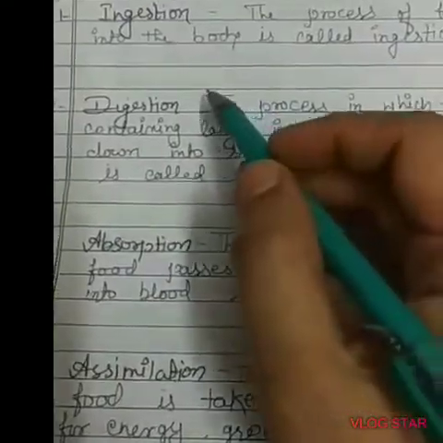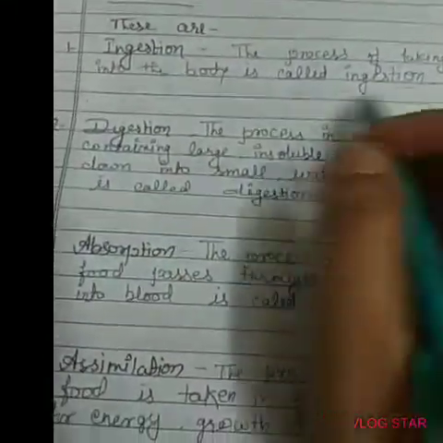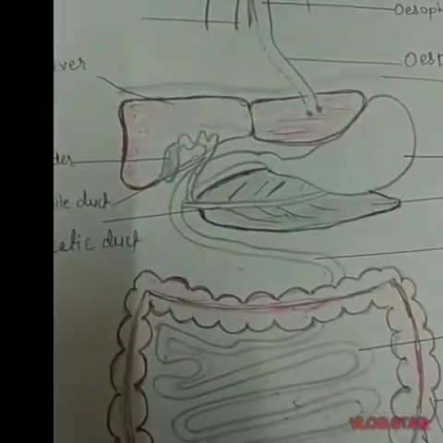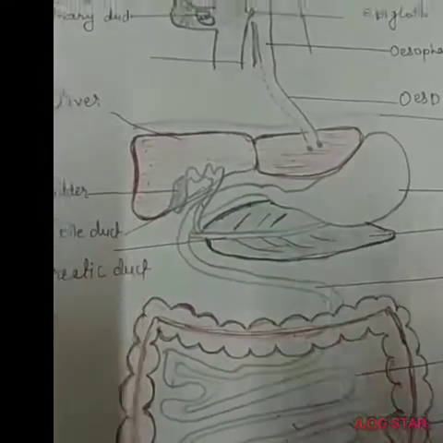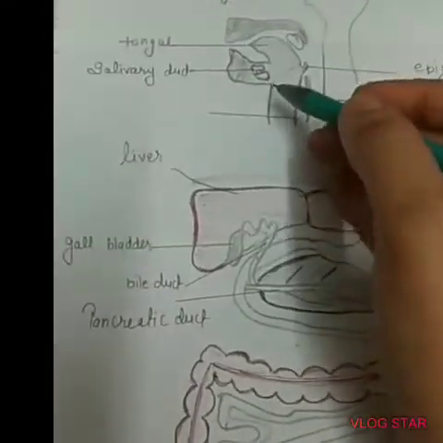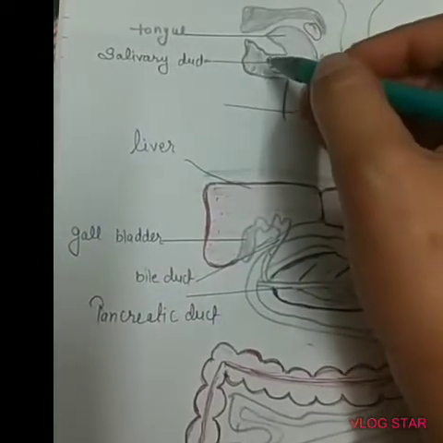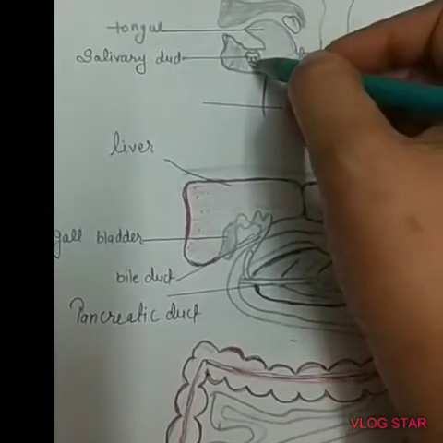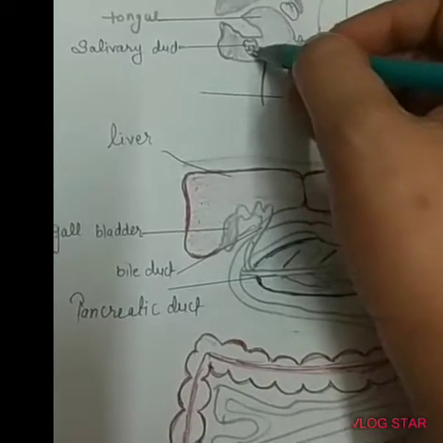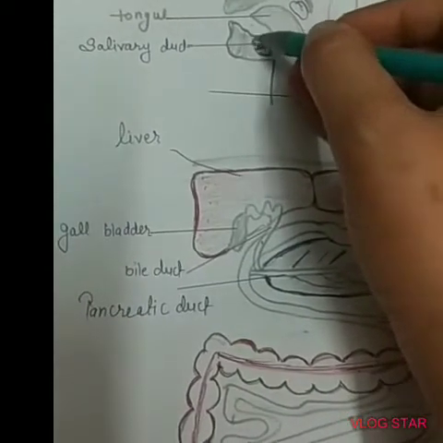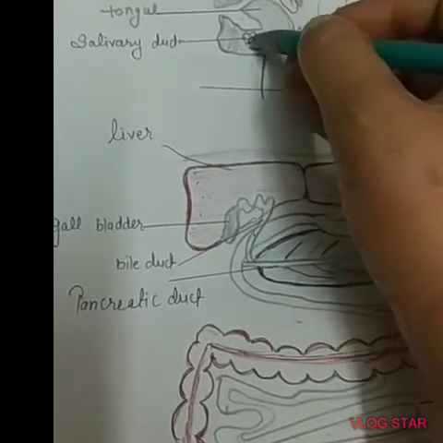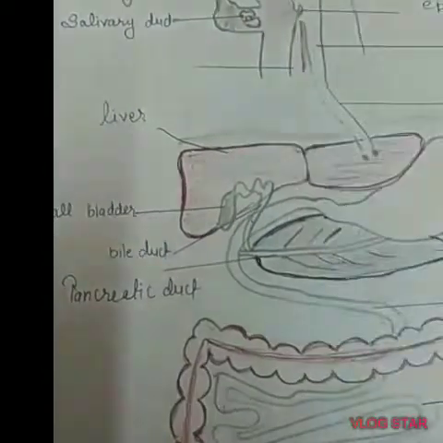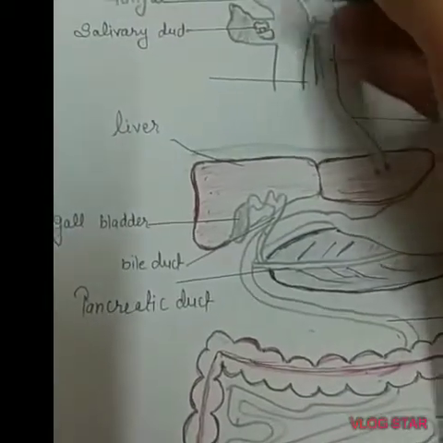Let's discuss ingestion. The process of taking food into the body is called ingestion. Digestion of food in human beings starts from the mouth. When we take in food, saliva is secreted by the salivary glands. There are three types of salivary glands, one of which is located under the tongue.